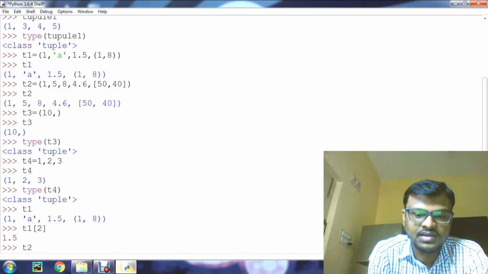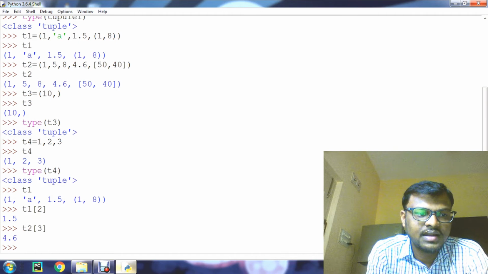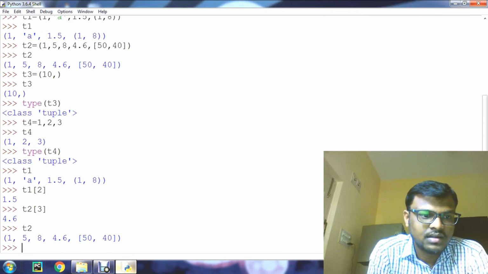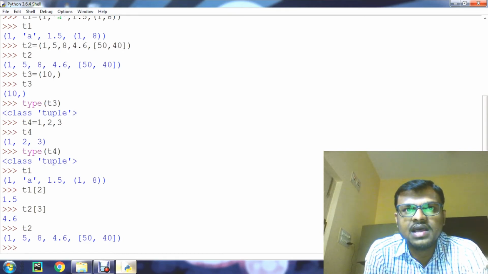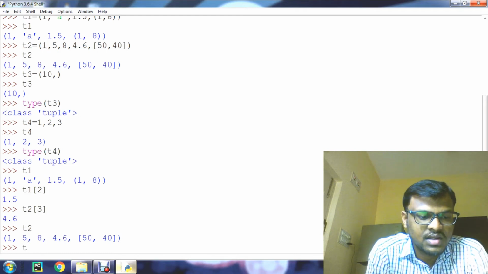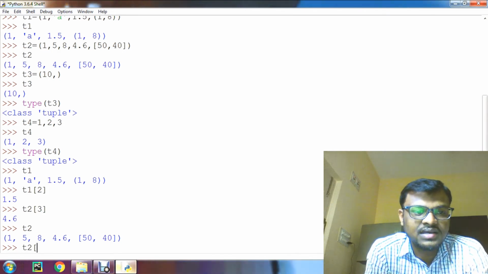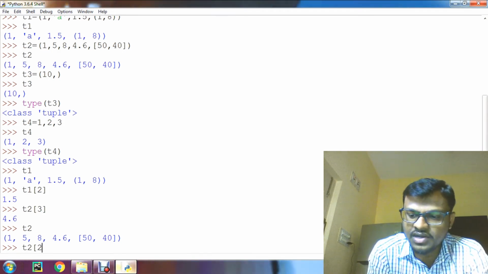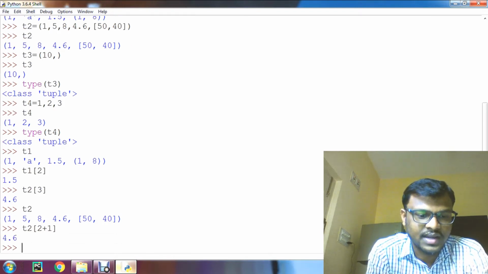For example, if we give T2 of 3, the element at index 3 is 4.6. The T2 elements are these, and the third index is 4.6. Understand? And we can even perform some operation like addition or subtraction inside the index, like this. For example, 2 plus 1, if you give that, it will point to the third index, 4.6.